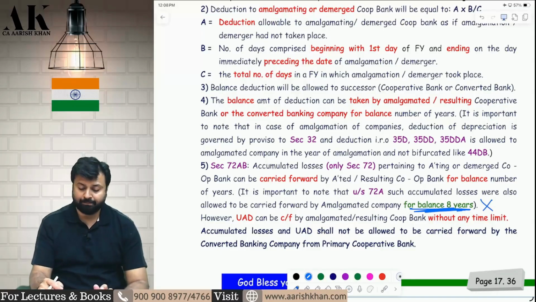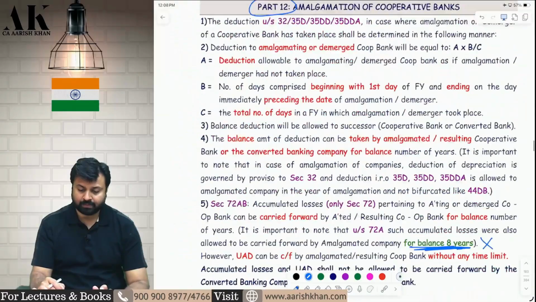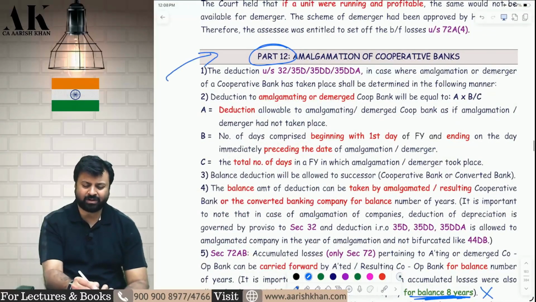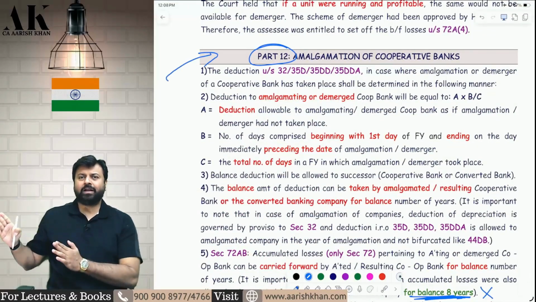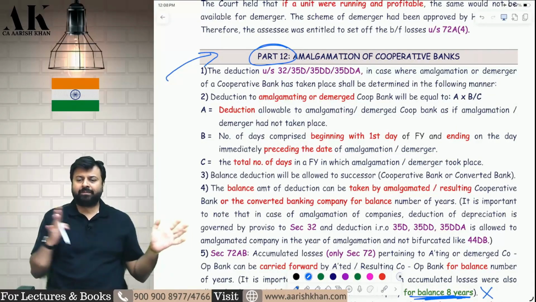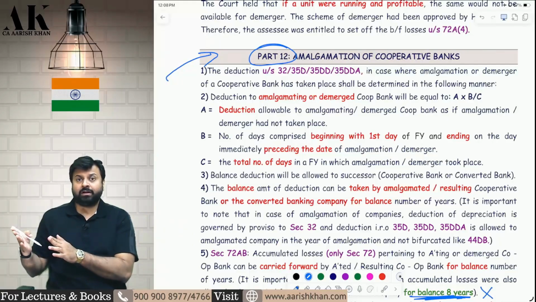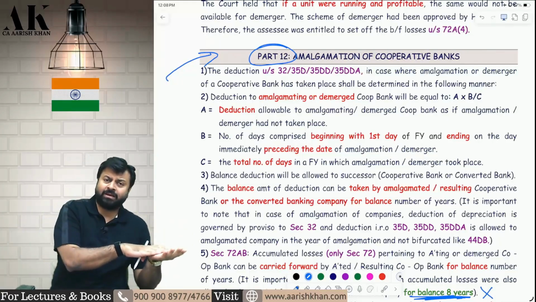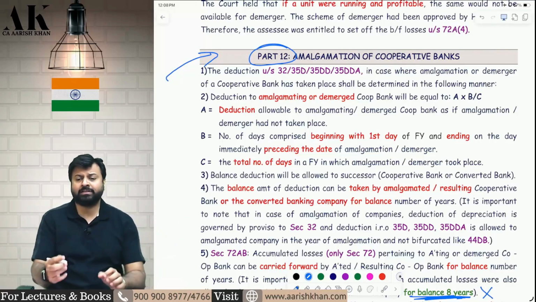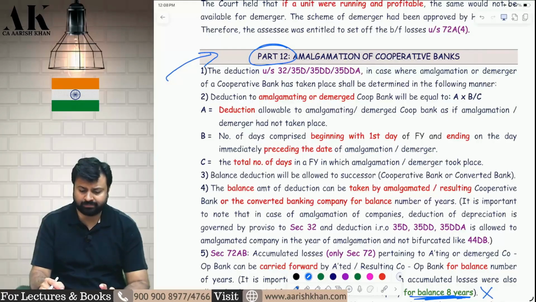Balance years. What is this section actually, sir? Not very important, but still I'll tell you. There is a cooperative bank, and there is another cooperative bank. They are getting amalgamated. So whatever is the loss of the amalgamating cooperative bank, that can be carried forward by the amalgamated cooperative bank, but only for the balance number of years, not for another 8 years.